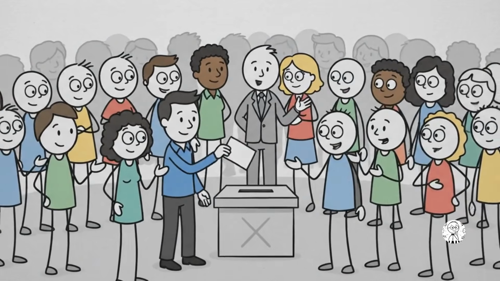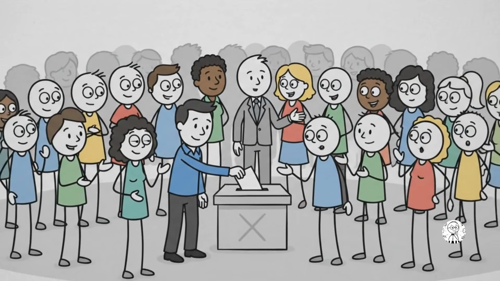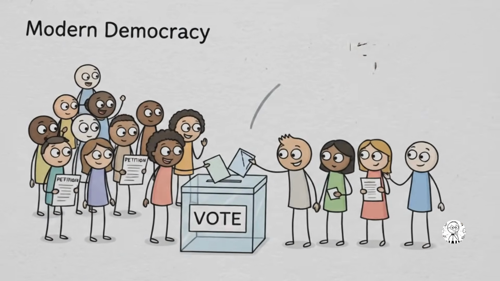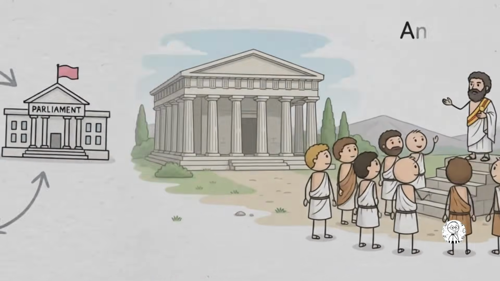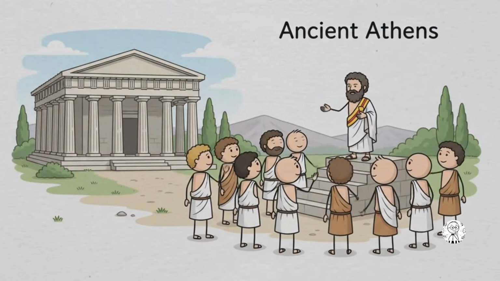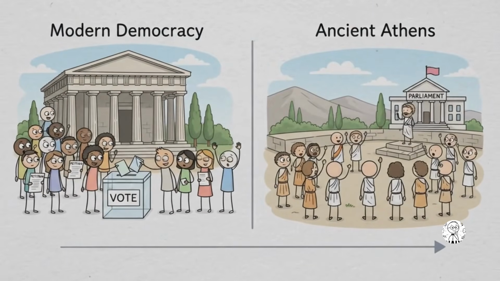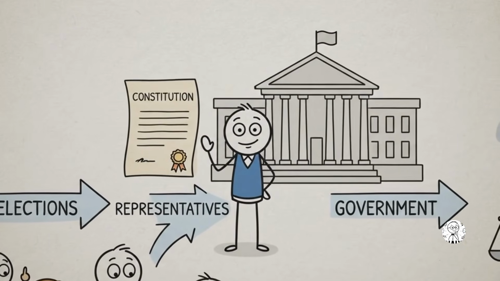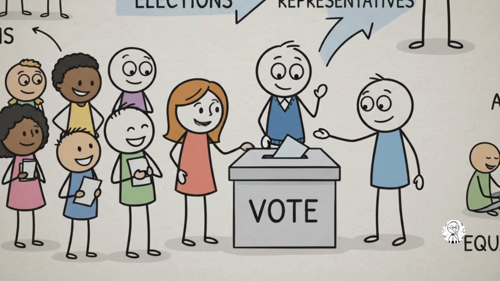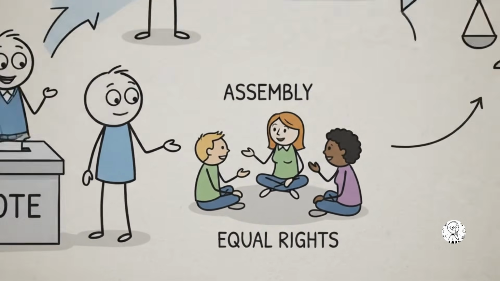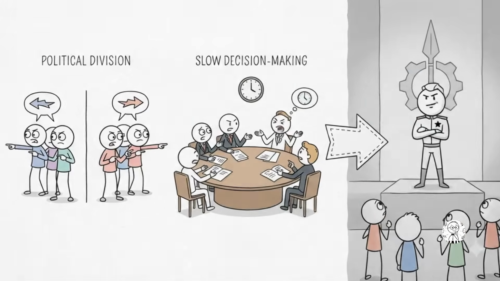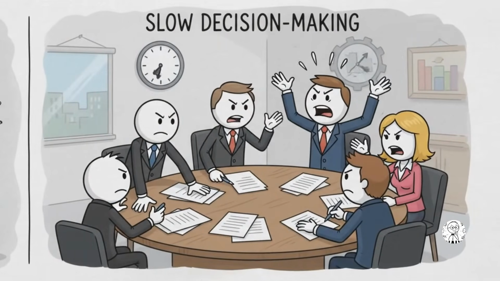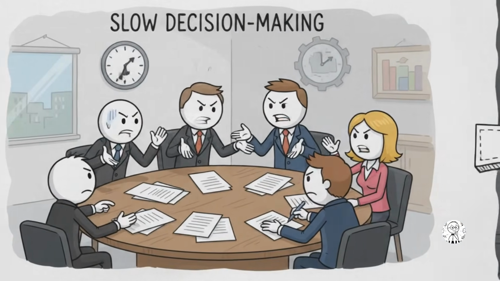Now let's talk about one of the most famous systems, democracy, where political power ultimately comes from the people. Citizens participate by voting for leaders and influencing public policy. The roots of democracy go back to ancient Athens, although modern democracies operate very differently from ancient Athens. Modern democratic systems generally use elections and constitutional institutions. Democracy also emphasizes rights, but democracy isn't perfect. Elections can create political division, leadership can change frequently, and major decisions can take time because different groups must negotiate.